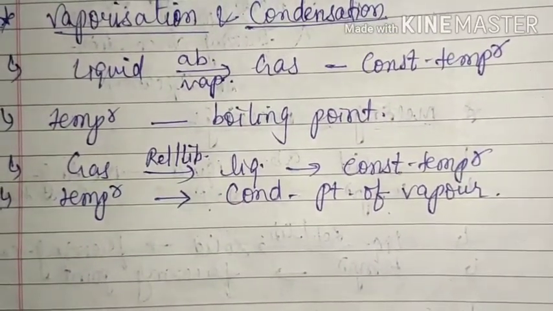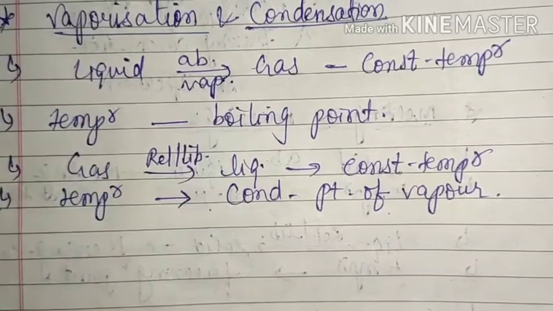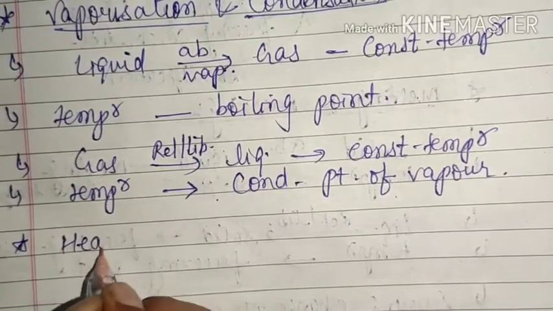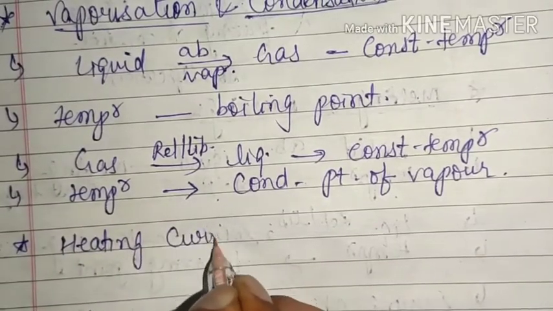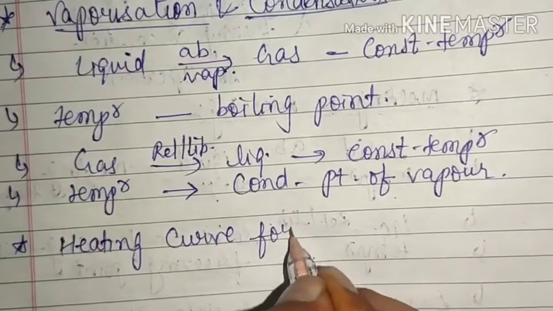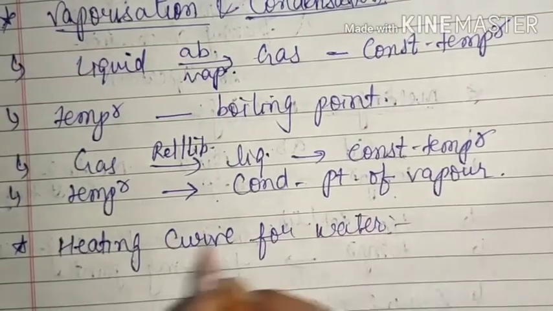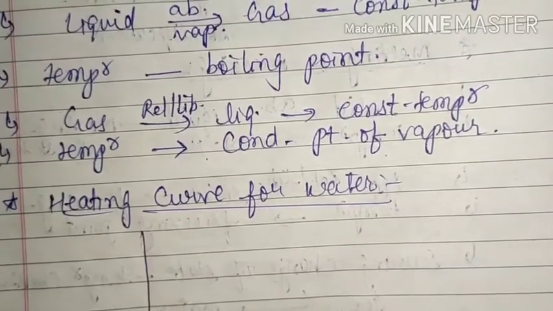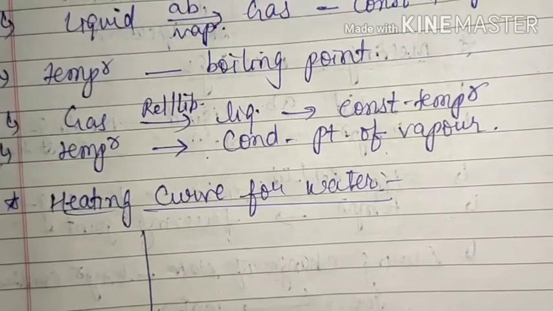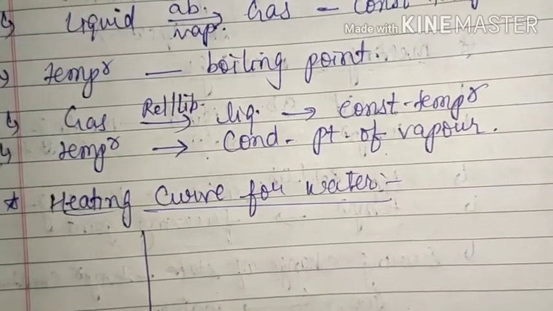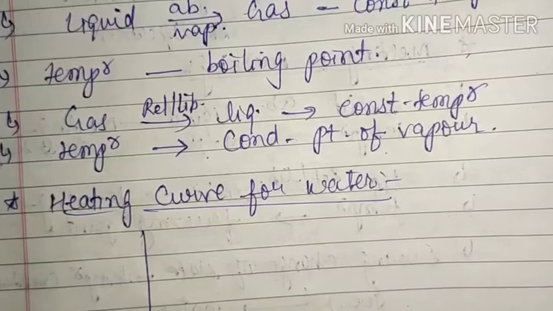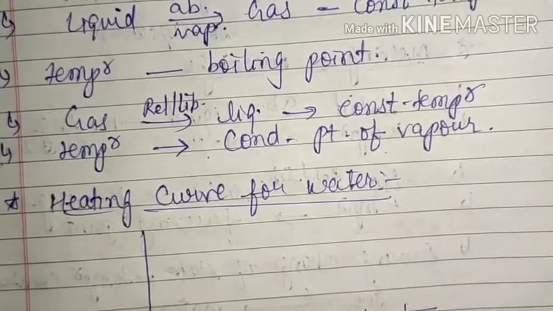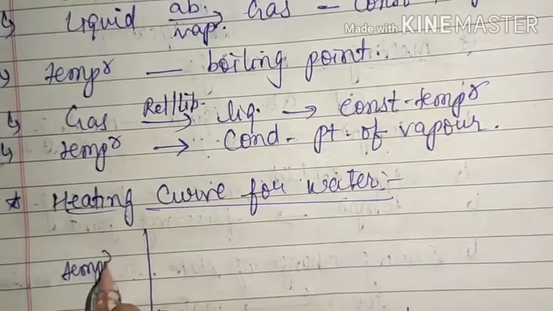Now here we are converting liquid into gas, that means we again have to see a curve, that is the heating curve for water. Water is a liquid, so here we will learn the heating curve for water. Here also we have done the same thing. We have taken some water and then we have taken readings with the help of a thermometer after every 30 seconds, that means almost half a minute. Here we have taken time, and on this axis we have taken temperature.